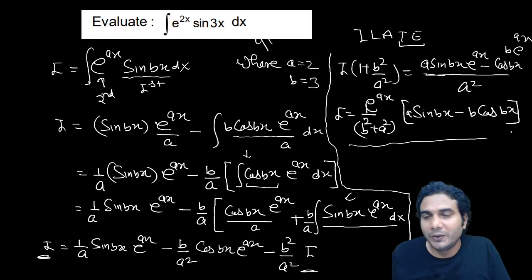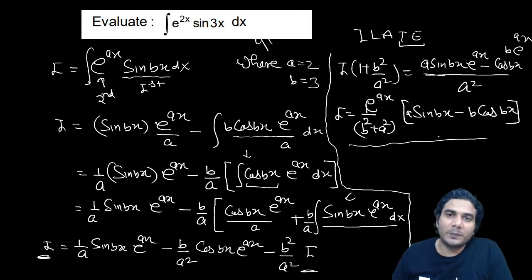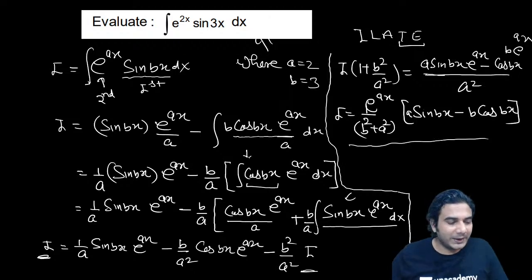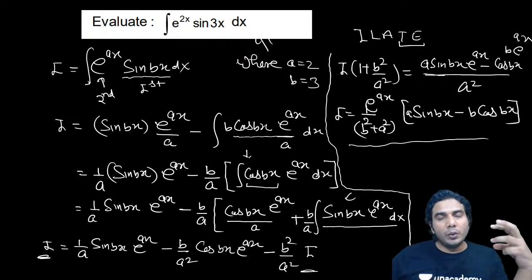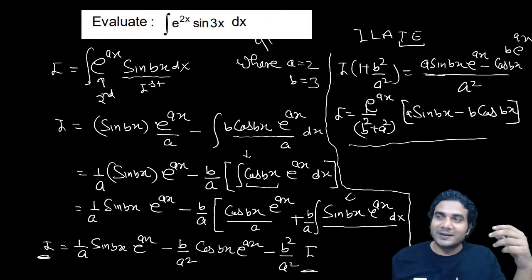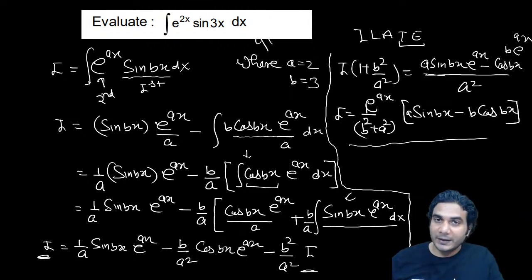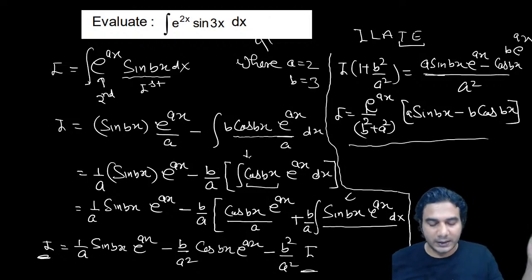Now you can put a is equal to 2 and b is equal to 3. So that is one particular example of this particular type. You can put a equal to anything or b equal to any other number. So you need to do this integration twice. Sine will always keep changing into cos. E raised to ax will remain the same. So after doing it two times, first sine will change to cos and then the second time it will change to sine again. And then the same question will be framed again. So you can keep that equal to I and separate it, and after separating it, you'll get your answer I.